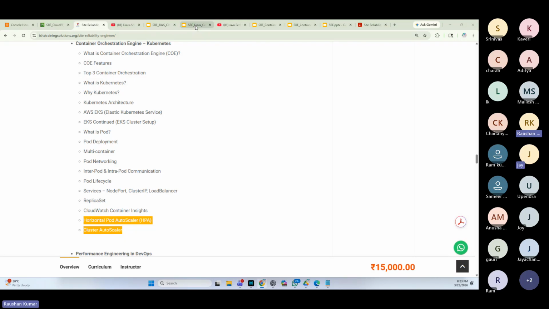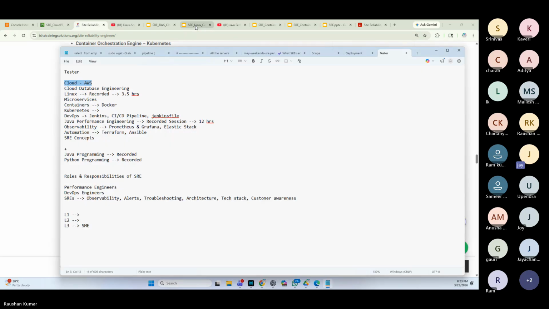At the end of the day, for the roles we apply for, do we apply for SRE? How is it going to look like, SRE with performance? See, this course will help anybody who is a performance tester looking to become a performance engineer or a cloud performance engineer.